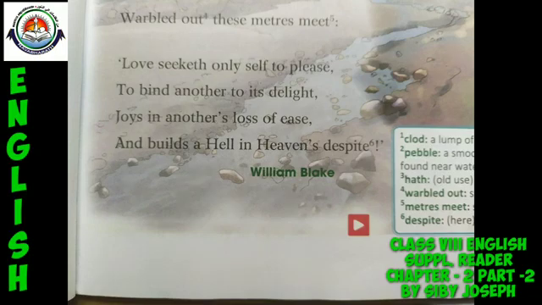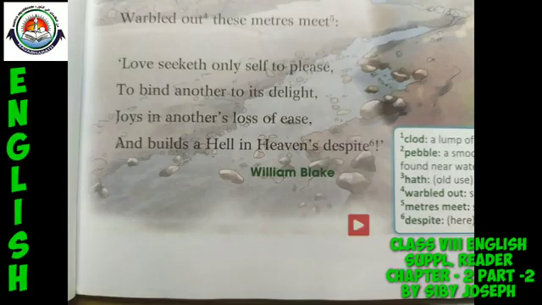And now please look at the last two lines in the third stanza. "Joys in another's loss of ease, and builds a hell in heaven's despite." Here the writer says that love feels joy in others' loss of ease, and it builds a hell in heaven's despite. The meaning of the word despite is given in the textbook itself as hope and happiness.